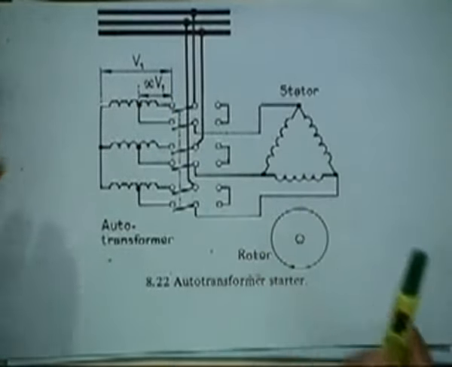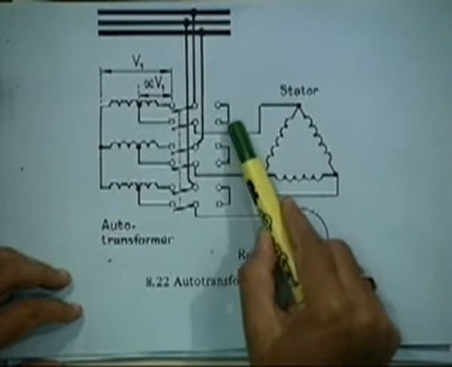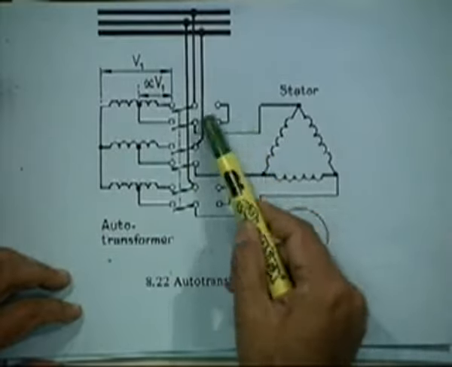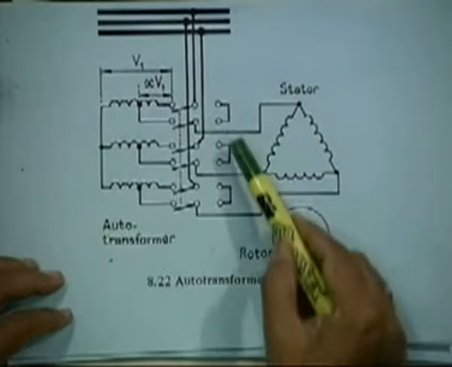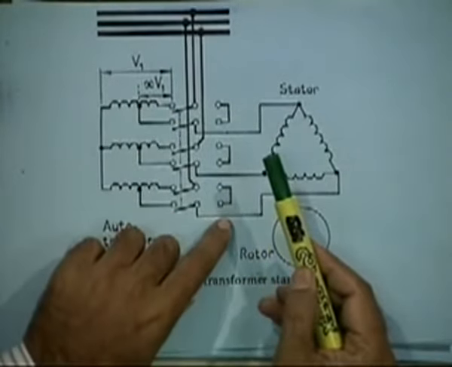Actually, it is like this. If you connect one way, it will be full voltage. If you connect the other way, it is half voltage. There are two positions, position 1 and position 2.